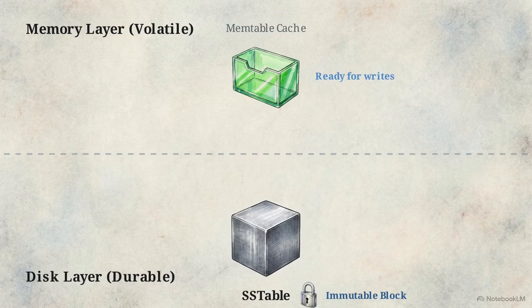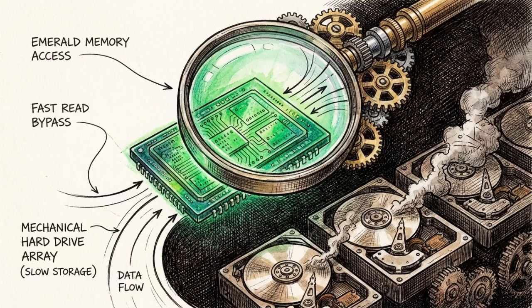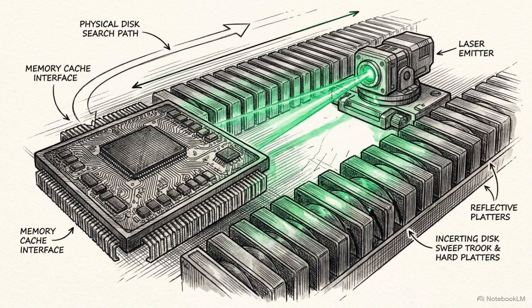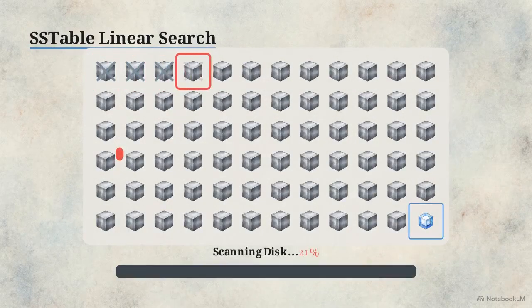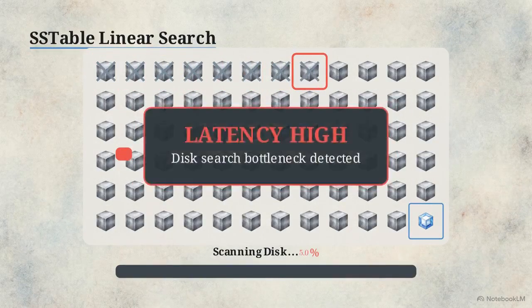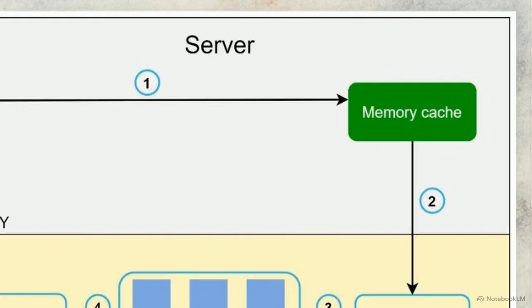When a client executes a read request, the node always checks that in-memory cache first, looking for a fast, frictionless hit. But if the data isn't in memory, the node has to search the physical disk. Scanning through thousands of frozen SS tables to find one specific key is a massive, slow bottleneck. This is the read path during a cache miss.